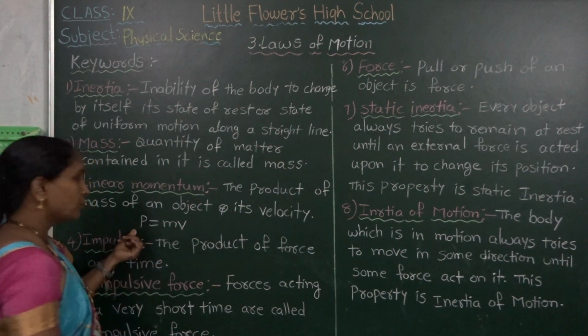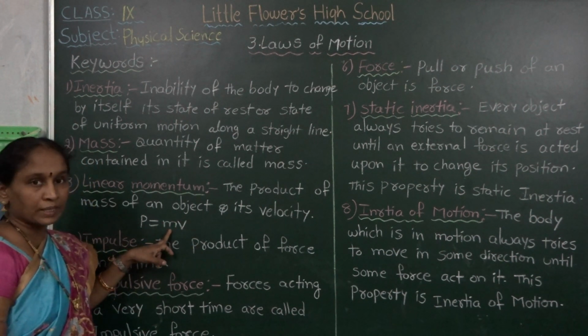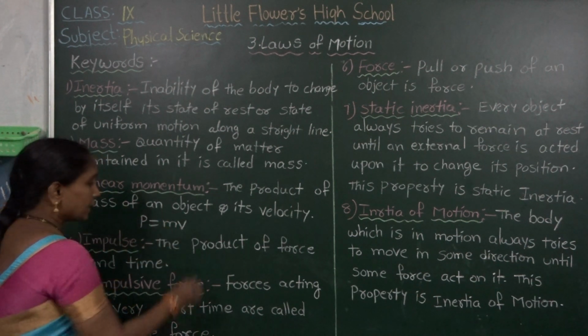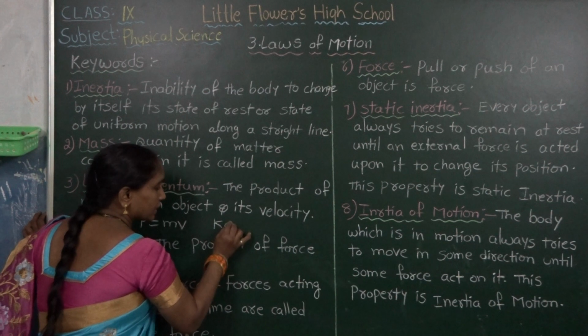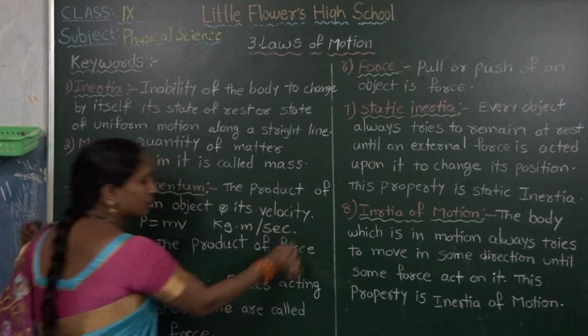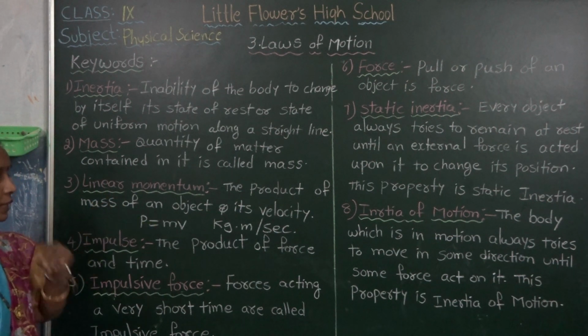What are the units of momentum? Mass units are kilograms or grams and velocity is in meters per second. Kilogram meter per second is the unit of linear momentum.